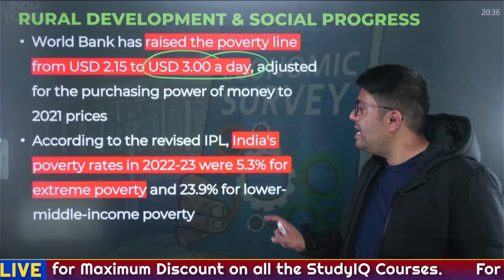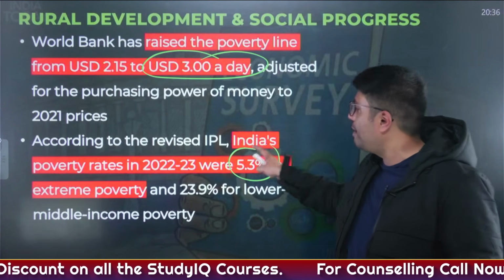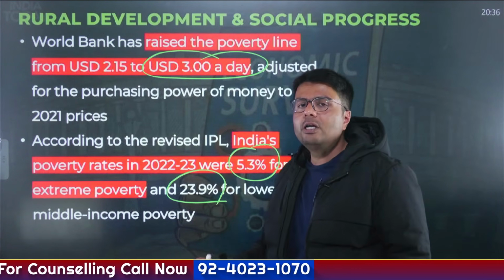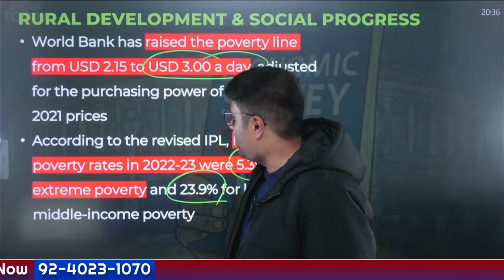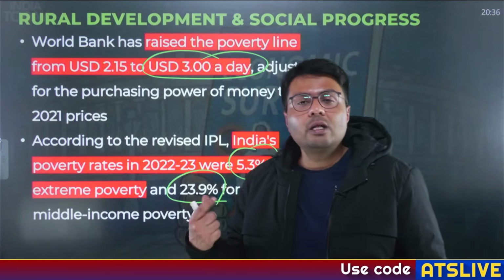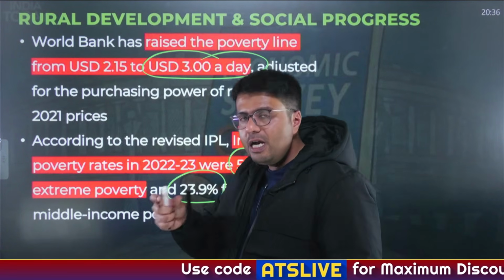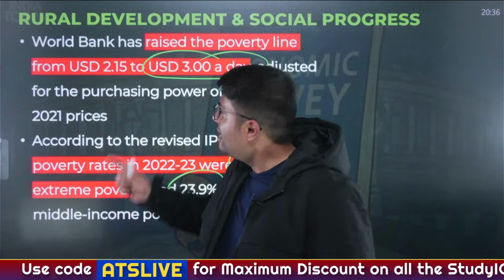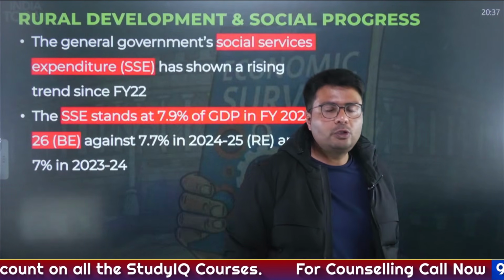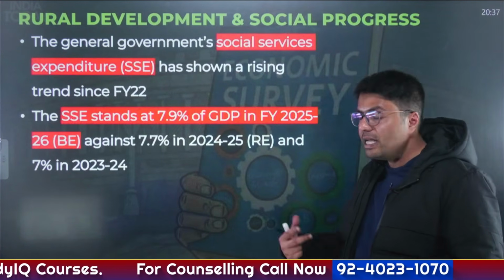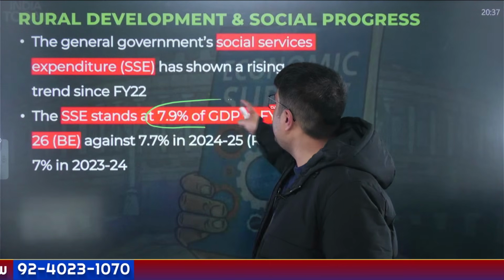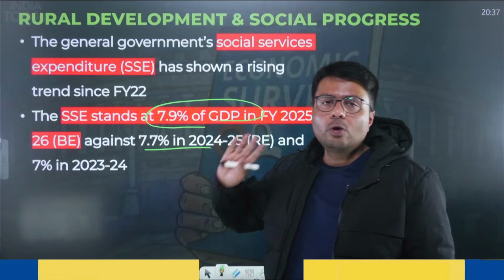Considering this definition, India's extreme poverty rate has fallen to 5.3%, and when lower middle income is considered, 23.9% of people are covered in the lower middle income category. So what this shows is that the government, through its welfare spending, through MGNREGA, through other welfare measures, has been able to reduce poverty rates in the country despite the World Bank increasing the threshold. Similarly, social services expenditure on health, on education, on welfare has increased, and this stands at 7.9% of GDP, more than what it was in the past few years.